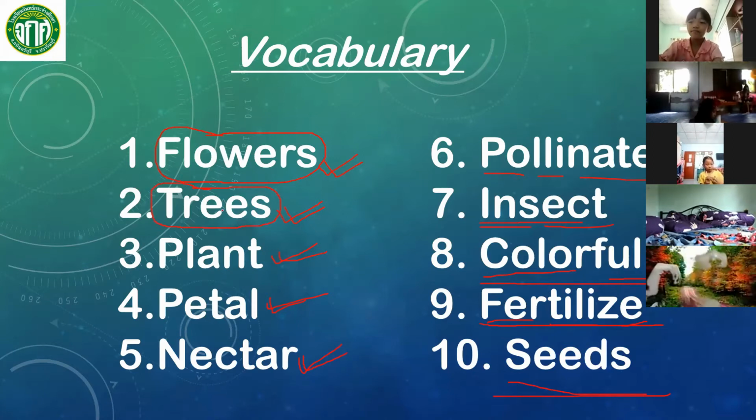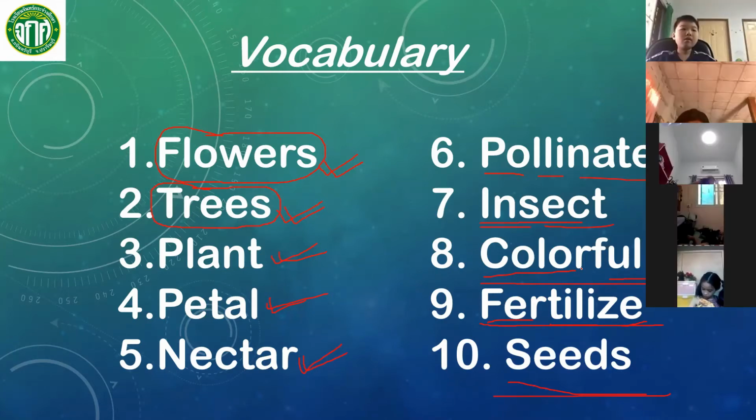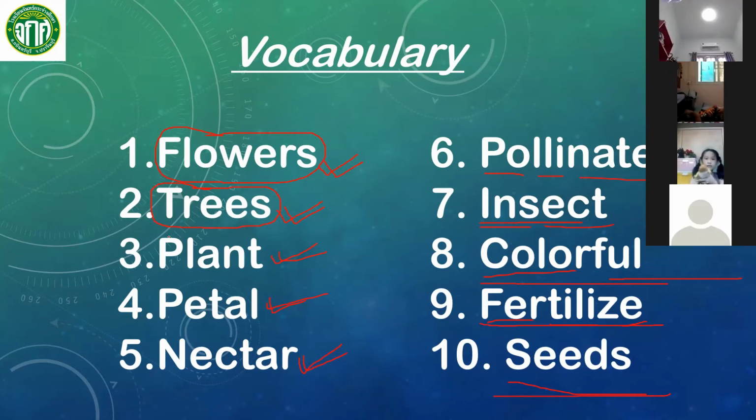T-R-E-E-S. Trees. Okay, very good. Next, number 3. P-L-A-N-T. Plant.